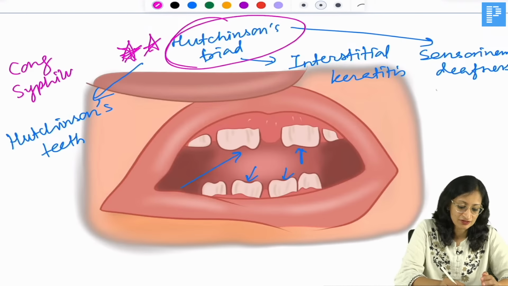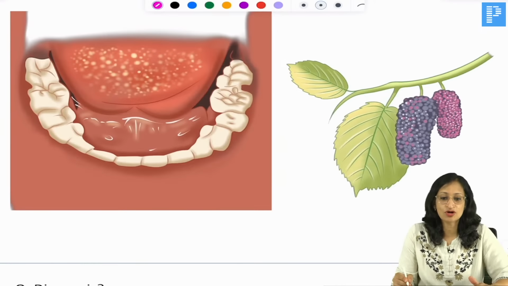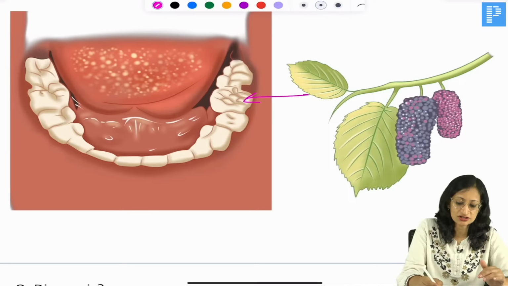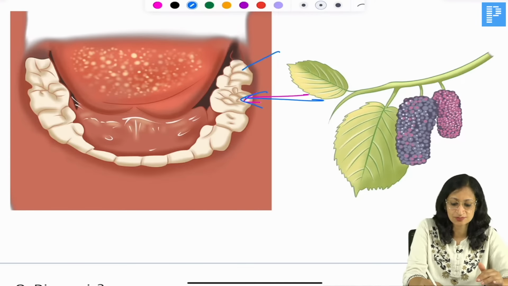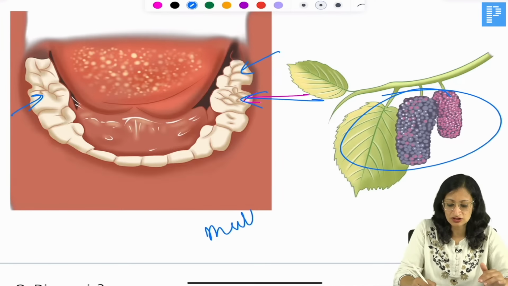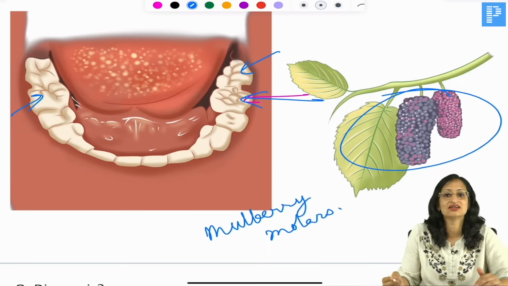Another abnormality of teeth that you can get in congenital syphilis is mulberry molars. Can you see these molars have so many small cusps? They appear just like a mulberry. So mulberry molars is another teeth condition that you can see in congenital syphilis.